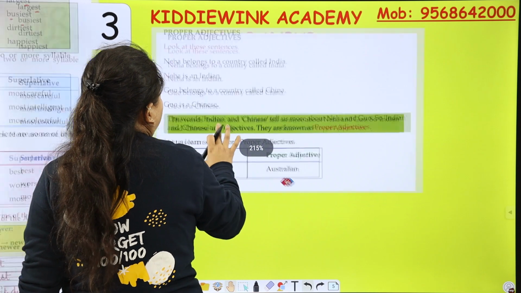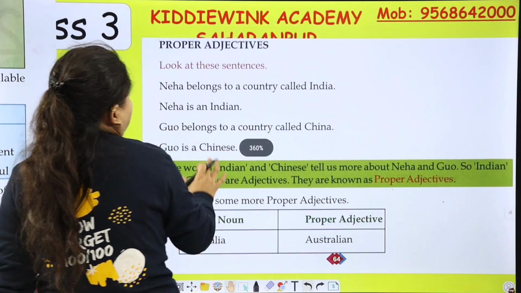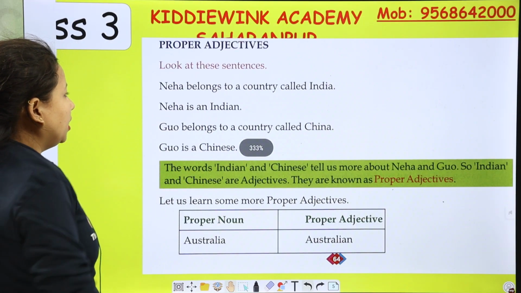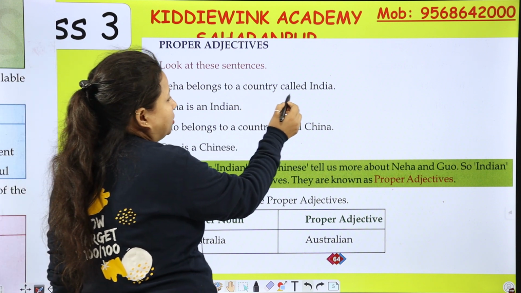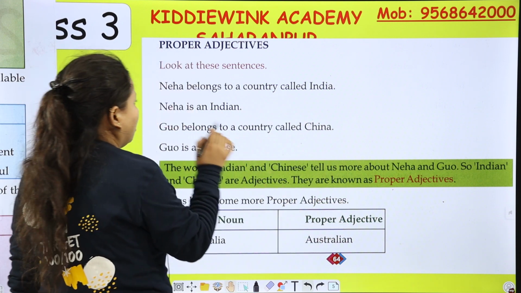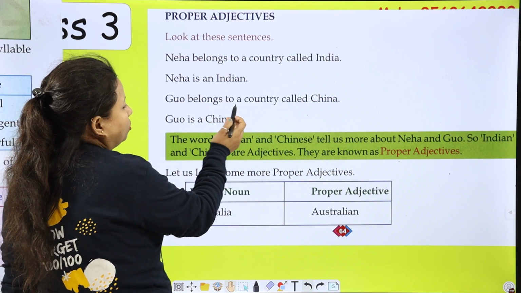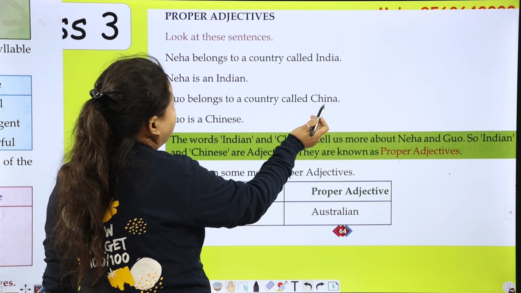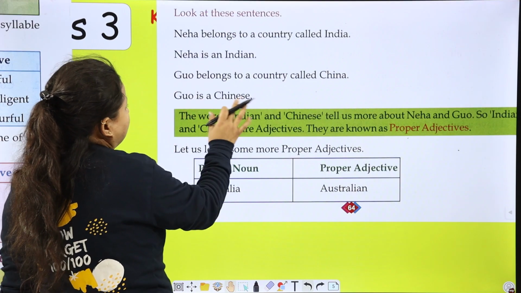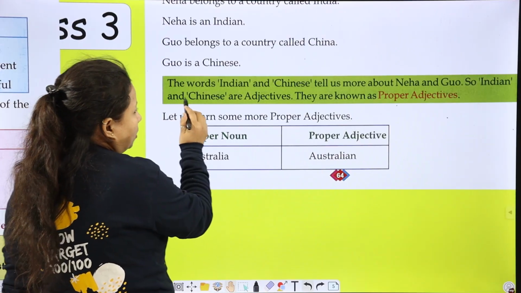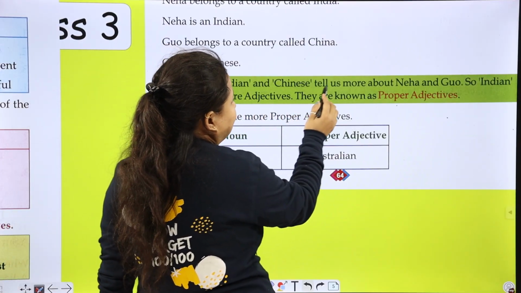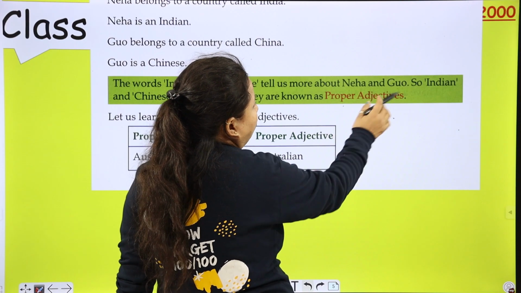Now these are proper adjectives. Look at these sentences. Neha belongs to a country called India. Neha is an Indian. Guo belongs to a country called China. Guo is Chinese. The words Indian and Chinese tell us more about Neha and Guo.